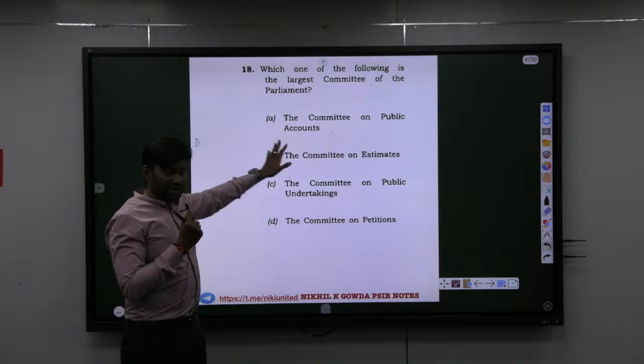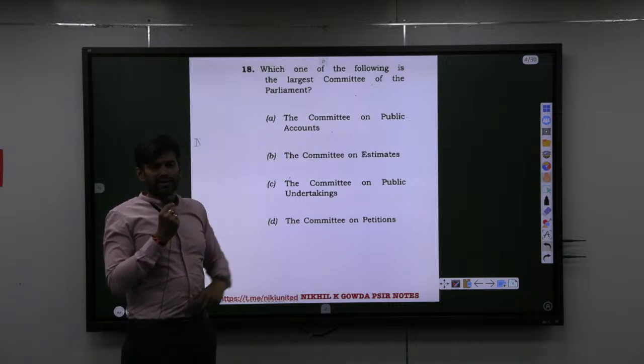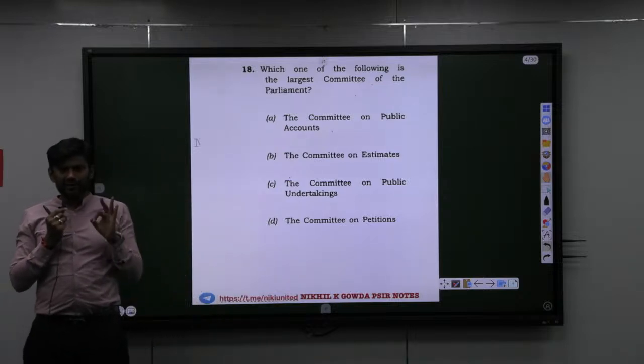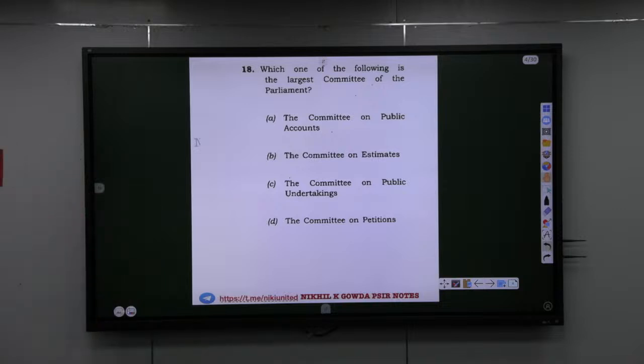Okay. The public accounts committee has 22 members. Who is the head of the public accounts committee? It will be the leader of opposition. If I say the constitution has given that the leader of opposition will be the head of the public accounts committee, will it be correct or wrong? Obviously it will be wrong. Why? Because it is not in the constitution, it is a convention. Who will be the head of the estimates committee? It is a ruling party leader only.